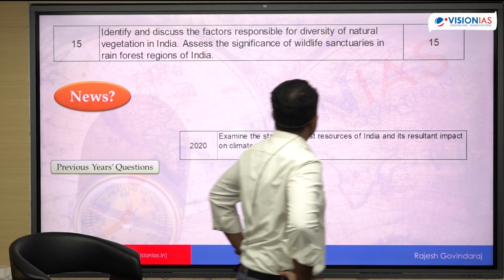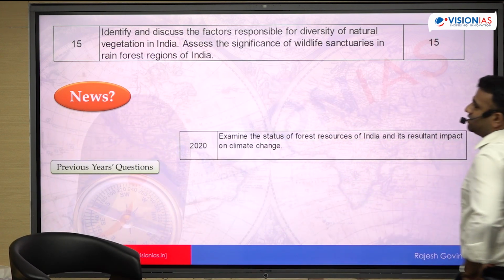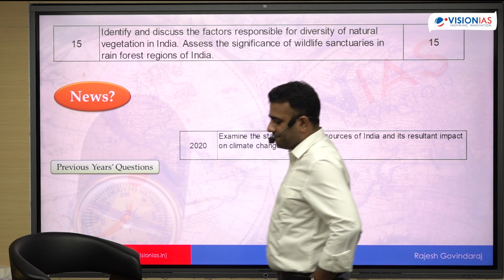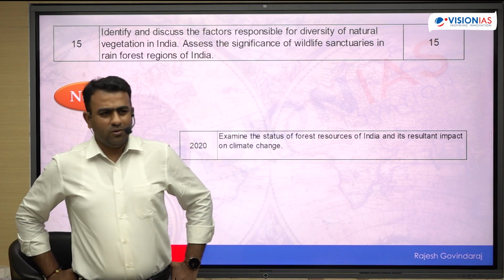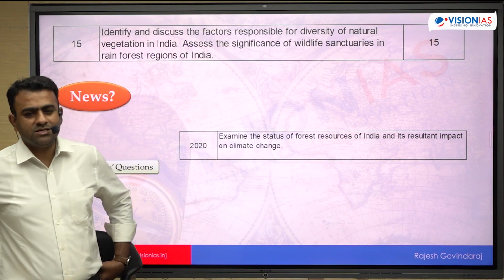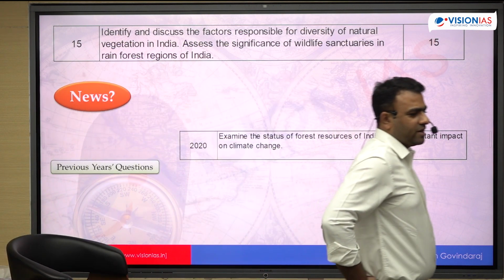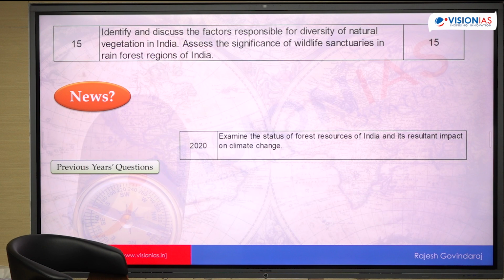Identify and discuss the factors responsible for diversity of natural vegetation in India. First part. Second part, assess the significance of wildlife sanctuaries in the rainforest regions of India. So again, no direct topic as such in news, but there are many indirect topics which are related to the natural vegetation, okay, degradation of forest, forest fire, ऐसे बहुत सारा मिल जाएगा. Forest related तो मिल जाएगा आपको topic. And this is not something which is totally unrelated.